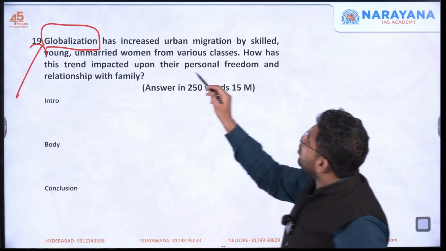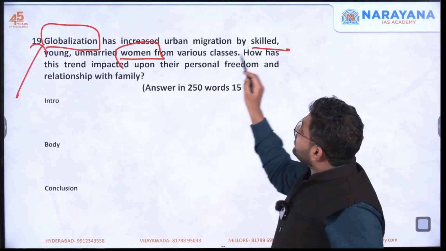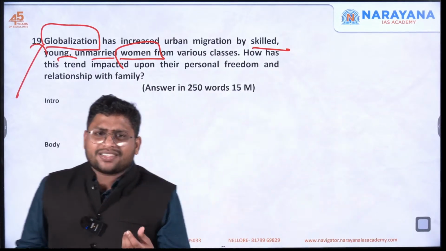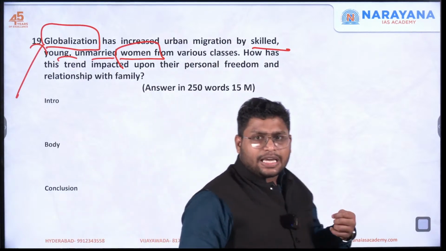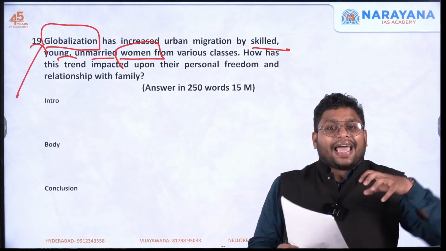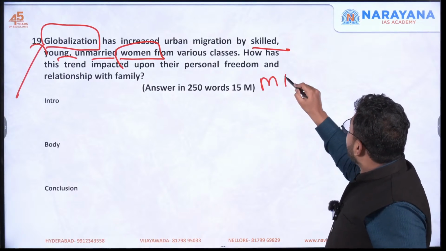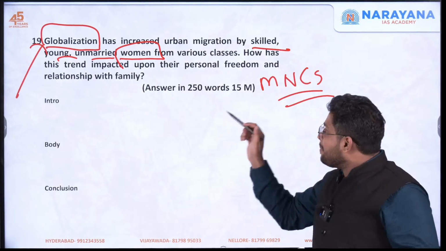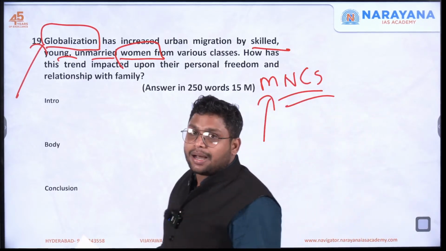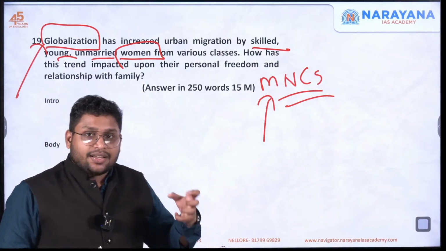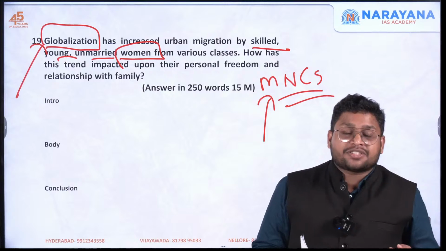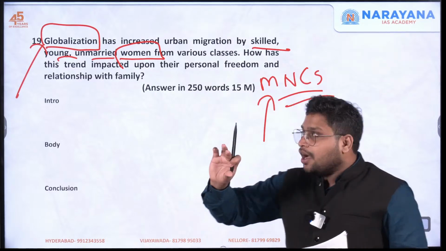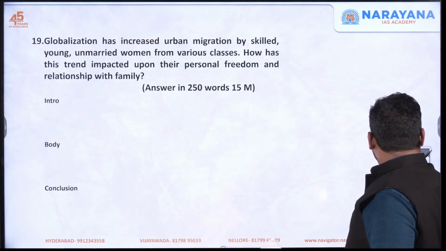Now here they have focused on these women, skilled, young and unmarried women. Especially you will observe that now because of globalization, the urbanization which is taking place, new value system is coming up, MNCs are coming up. There is key role of MNCs when it comes to globalization. So these MNCs are providing you the jobs. So the women who are working in these MNCs or big companies, they are living in metro cities, they are having relatively different lifestyle as compared to women living in village areas or tier 2 tier 3 cities. So you will show that particular difference specifically.